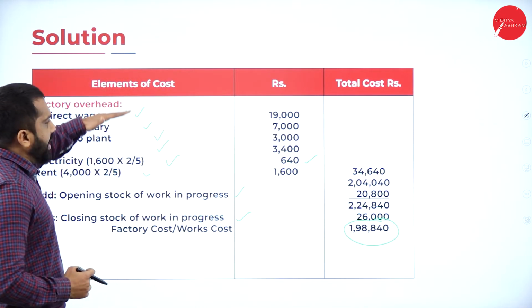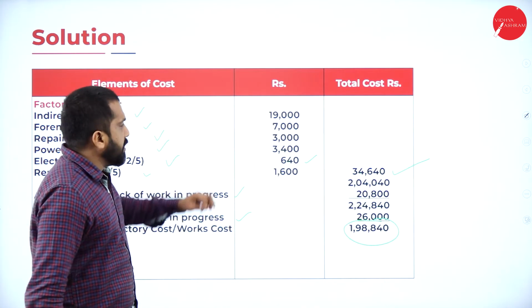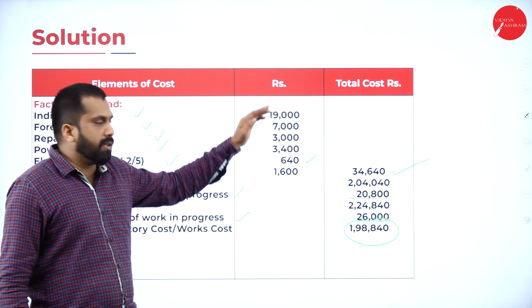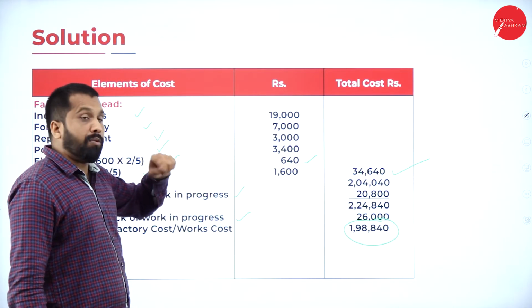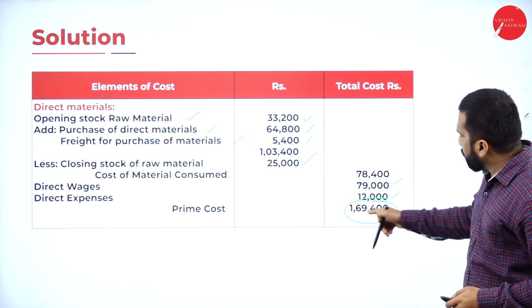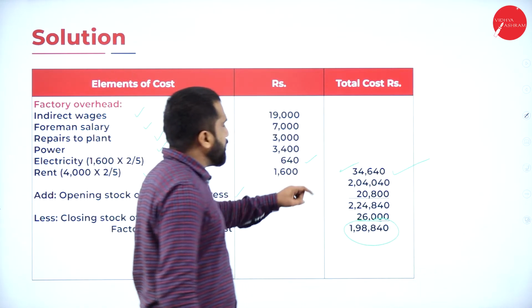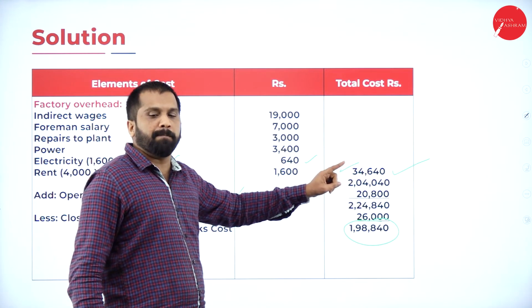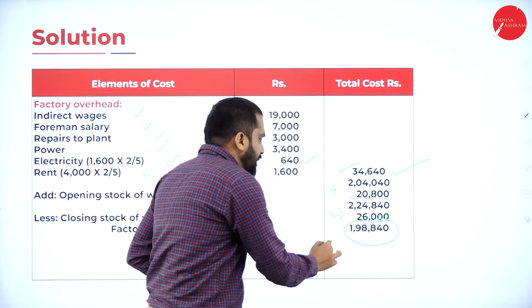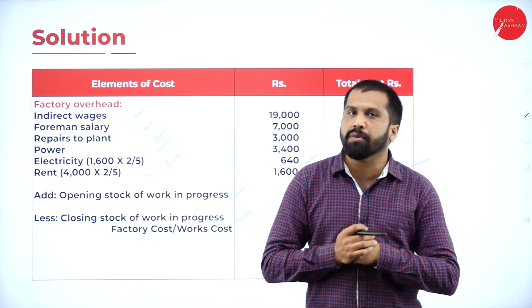Remember, we added everything. We got 34,640. The small item we added, our bigger amount is taken in outer column. 34,640. Now, what was your prime cost? Previous one, step 1. Your prime cost was 1,69,000. 1,69,000 plus 34, it is 2,04,040. Opening stock you add, closing stock you minus, you got 1,98,840. Hope you are clear.